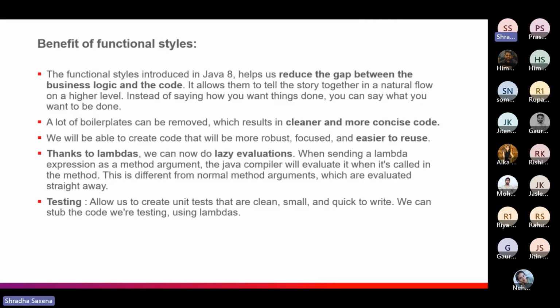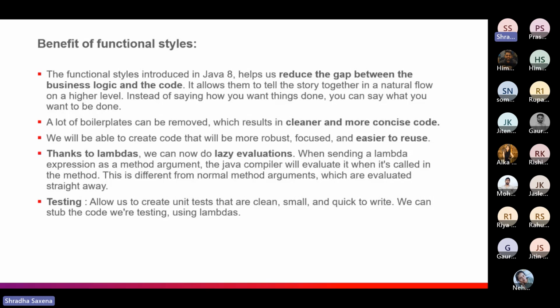As we have seen all the functional styles and functional paradigms, now we can look at the functional style benefits: why we should use them, and at what stage. Taking Java 8 as an example, the functional styles introduced there reduce the gap between the business logic and the code.